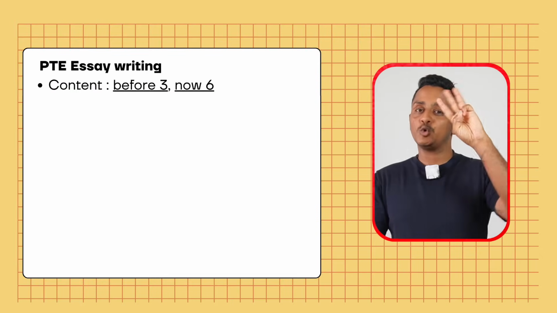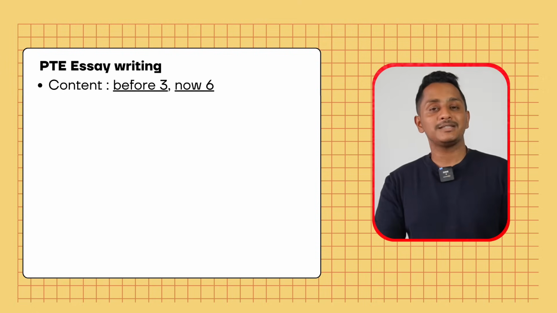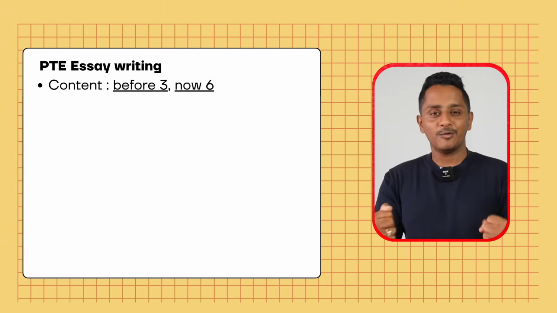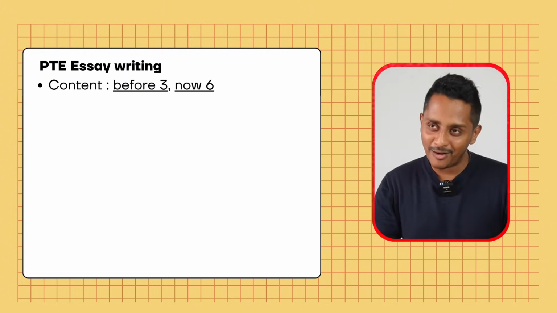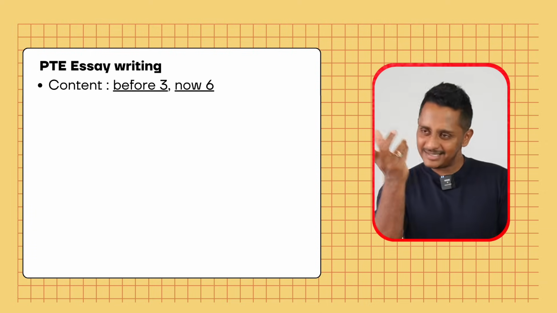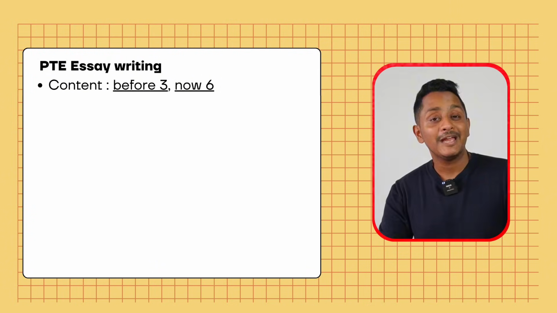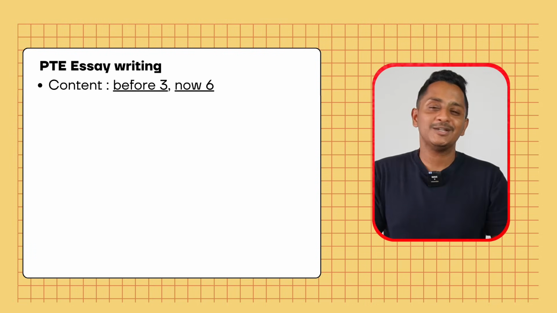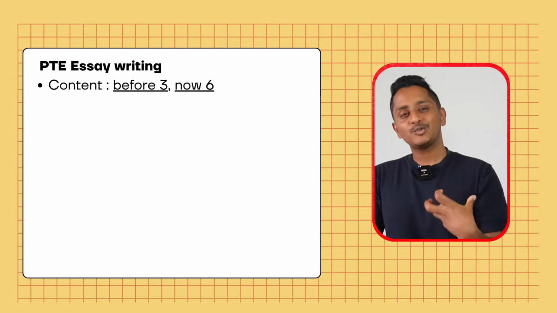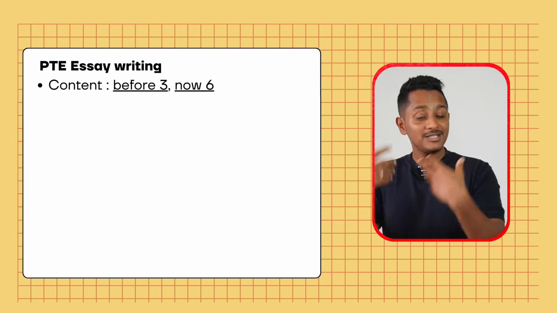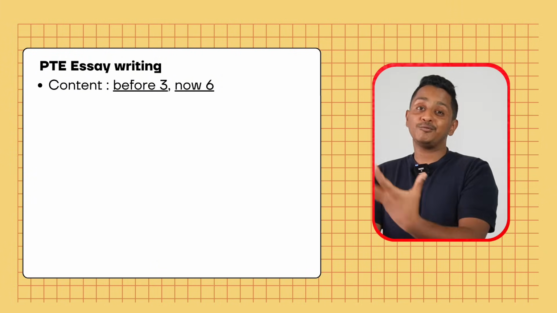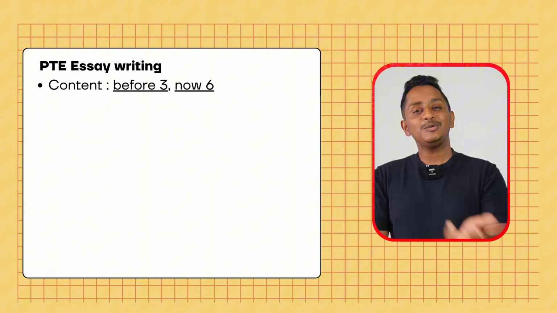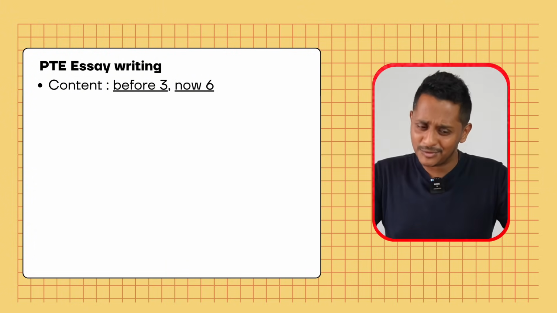Earlier content was scored for 3 marks, now content is 6 marks, meaning Pearson is hinting that they cannot tolerate anymore the generalized templates or the templates wherein you fill very little information and still get away with the 90. All those will be cut off because the content is now enhanced from 3 to 6 marks. You need to give precise content by reading the question and understanding what it is. Accordingly, the software will decide if it is 5 or 6 or 4, 3, 2, 1, 0. We will understand how to get full marks for the content.